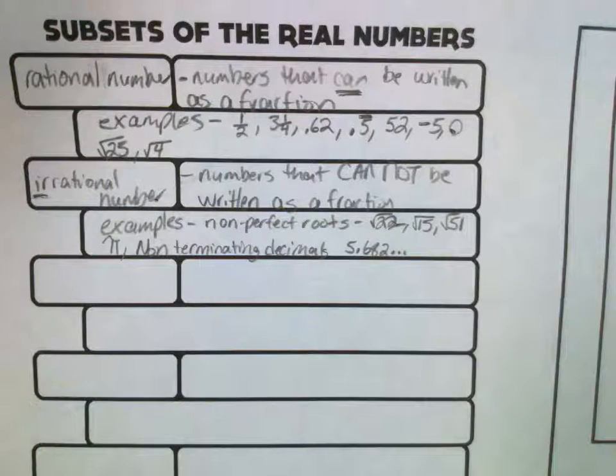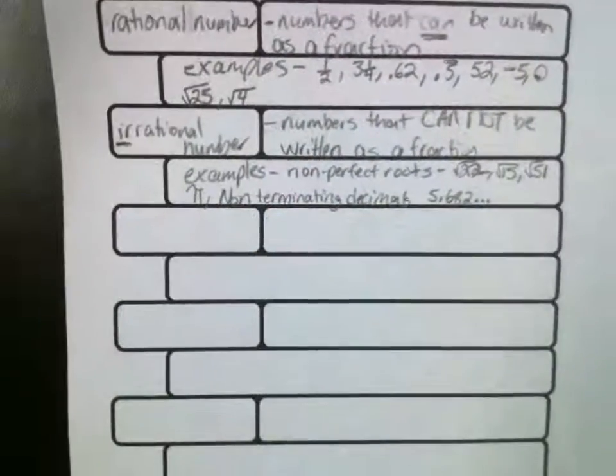So again, a real number is any and every number. Real numbers are broken into two groups. Either a real number is rational or it's irrational. It cannot be both. Rational numbers are numbers that can be written as a fraction. Irrational numbers are numbers that cannot be written as a fraction. There are three types of irrational numbers: non-perfect roots, pi, and non-terminating decimals, the decimals that have the dots at the end. They continue without a pattern. Next we're going to talk about integers.